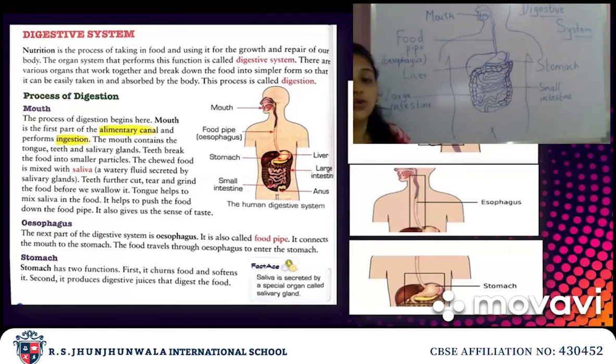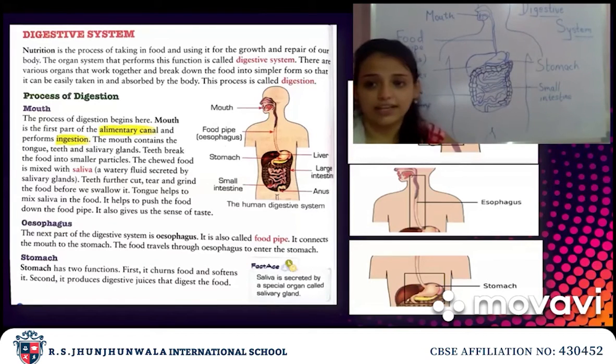Understood? So we will study again: mouth, then esophagus, then stomach. This is the small intestine and this one is the large intestine, which I have marked with black color. After the large intestine, the undigested food is removed from our body. So this is the process of digestion. Now we will see it in detail.